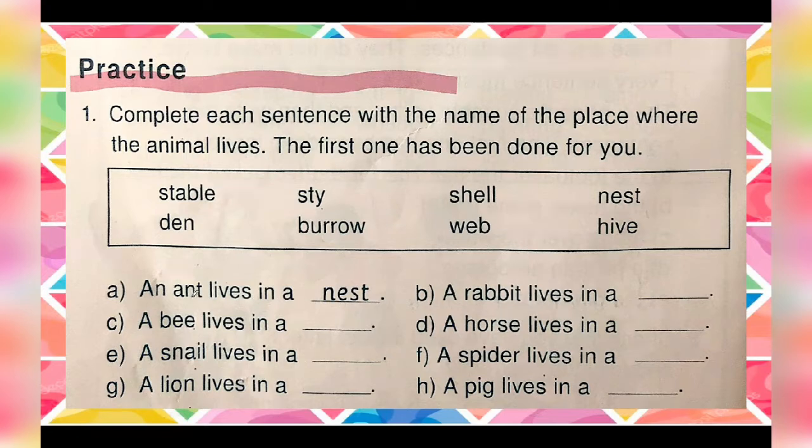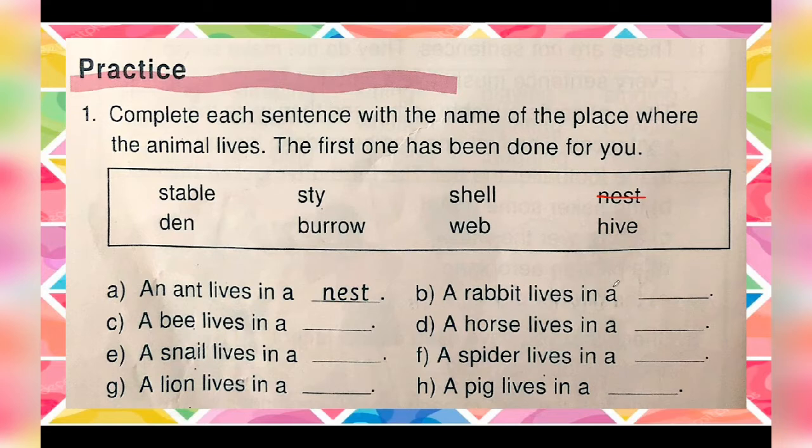Now as they have done the first one for us, an ant lives in a nest. So let's cut it. Now a rabbit lives in a... any guesses? Do you know where a rabbit lives?